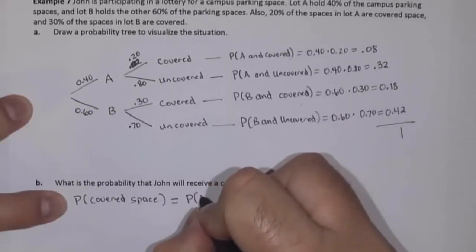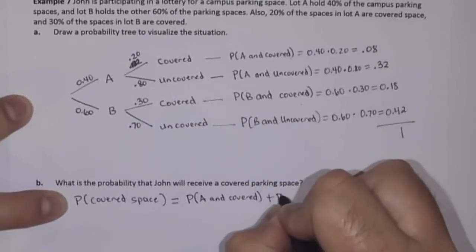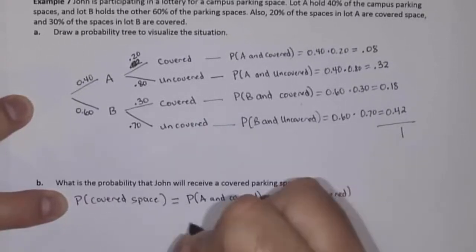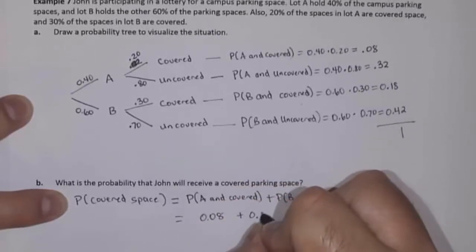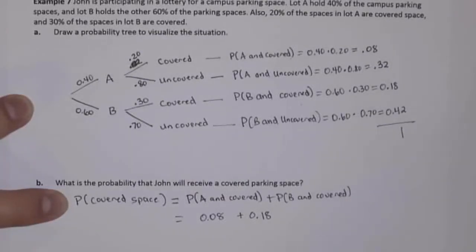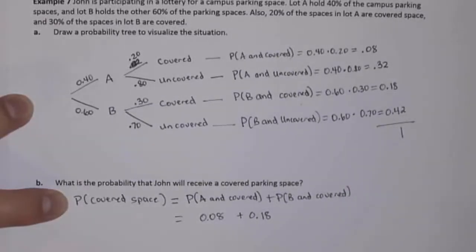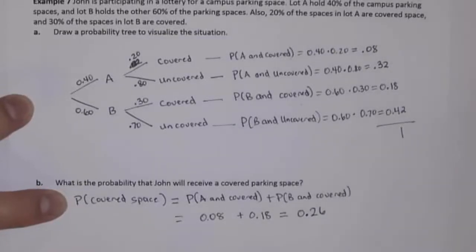So that's again going to be the probability that he ends up in A and covered plus the probability that he ends up in B and covered. So that's going to equal 0.08 plus 0.18. And if we add those together, 0.08 plus 0.18, that is 0.26. So John has a 0.26 probability of ending up in a covered space in this lottery for campus parking spaces.